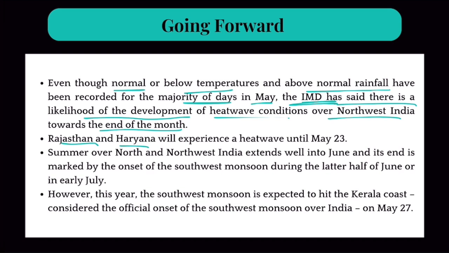Rajasthan and Haryana will experience a heat wave until May 23. Summer over north and northwest India extends well into June until the monsoon arrives at the end of June. So the thing is that heat is going to come back. Normal hot days are going to come back. That's what IMD predicts. No more rainfall. Clear? So that's the thing.